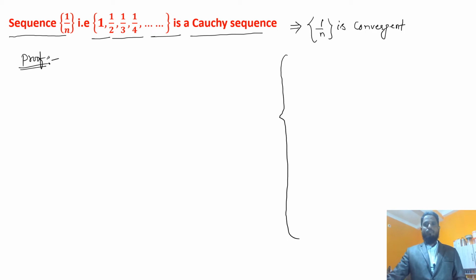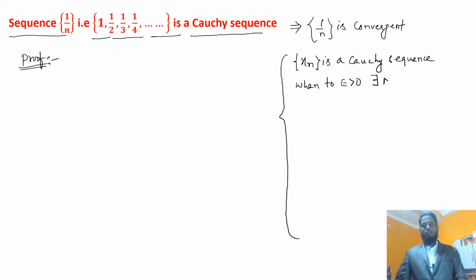As we know, a sequence x_n is a Cauchy sequence when for every epsilon greater than 0 there exists a natural number, or positive integer, N such that for all m, n greater than or equal to N, we have |x_n - x_m| less than epsilon. This is the definition of a Cauchy sequence.